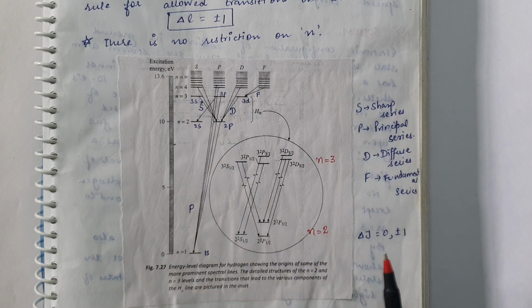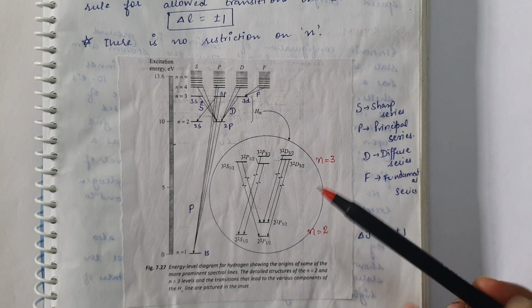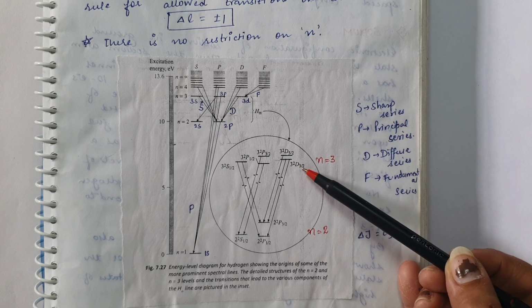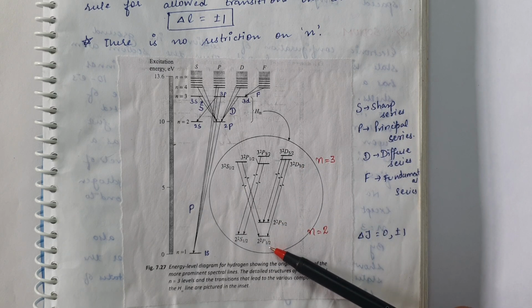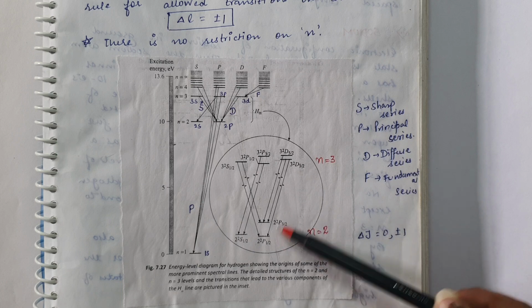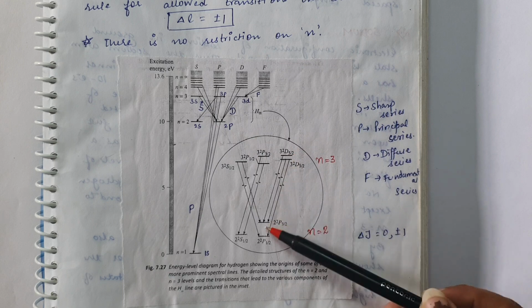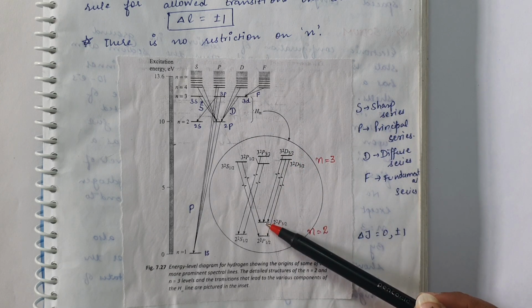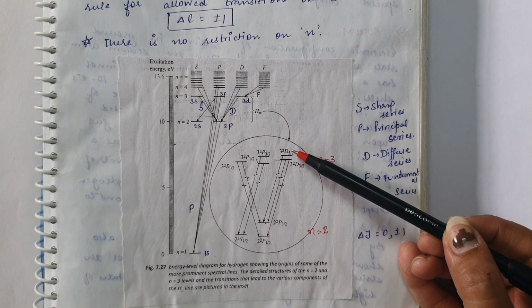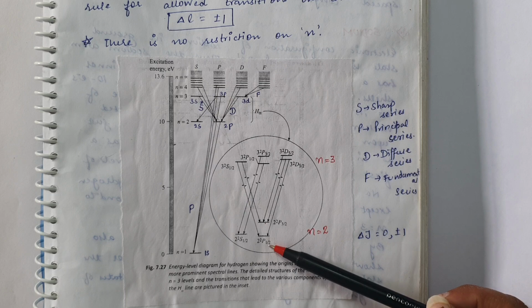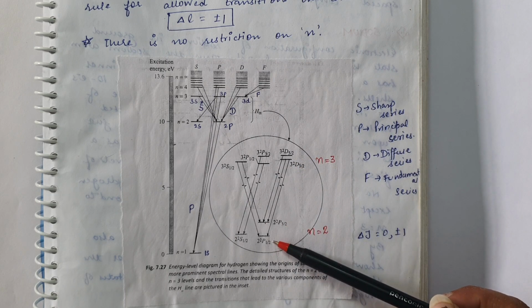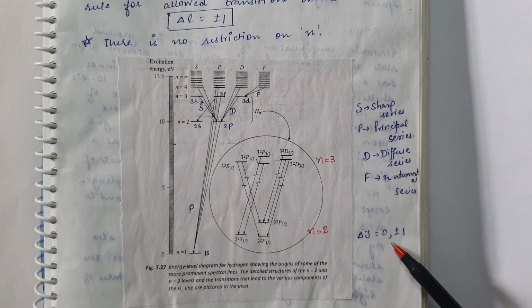Along with this, the change in the value of J must be either 0 or plus 1 or minus 1. Here you can see transition from D3 by 2 to P1 by 2. Here the change in the value of J, delta J, is plus 1. Transition from 5 by 2 to 3 by 2 is possible because delta J is plus 1. But transition from 5 by 2 to P1 by 2 is not possible because delta J is plus 2 here, which is not allowed by the selection rule.